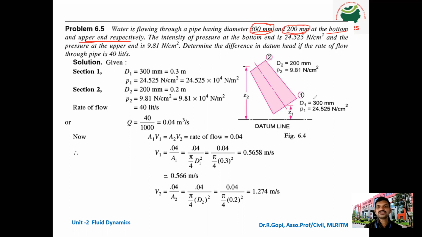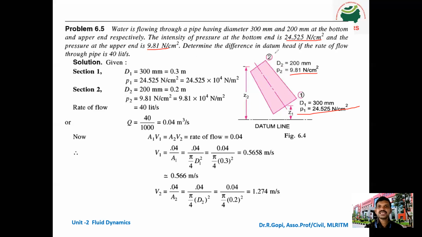Please listen students, they will not give a diagram. They will give only a sentence form like this in the examination. So based on the question only, you have to draw the diagram. The intensity of pressure at the bottom end is 24.525 Newton per centimeter square. That means the P1 value is given. Next, the pressure at the upper end is 9.81, so the P2 value is also given. P1 is given, P2 is given.